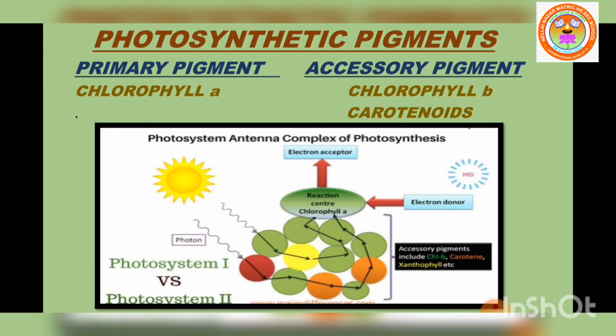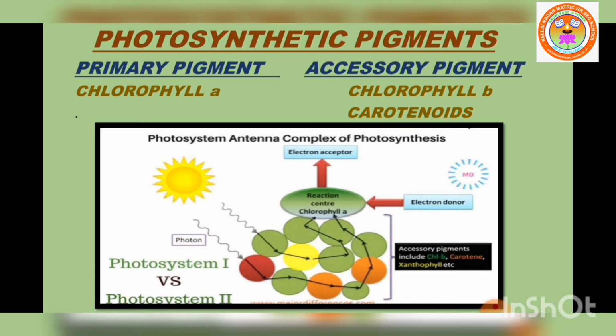Next, photosynthetic pigments. Pigments are essential for photosynthesis. What are called photosynthetic pigments? The pigments involved in photosynthesis are called photosynthetic pigments. There are two different classes of photosynthetic pigments: primary pigments and accessory pigments. What is primary pigment?